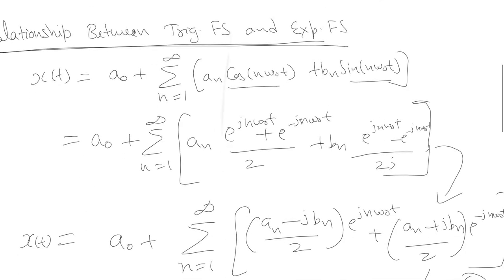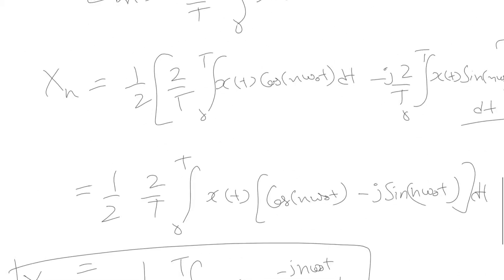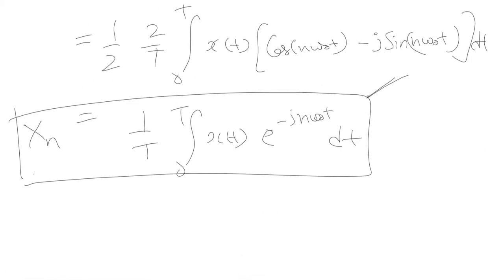So with this assumption of the relationship between the exponential Fourier series coefficient and the trigonometric Fourier series coefficient, we get the same exponential Fourier series coefficient.